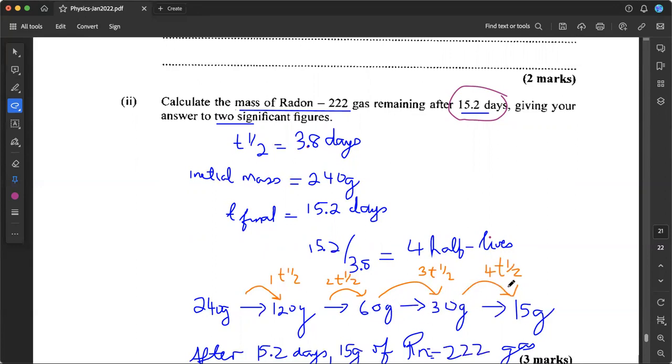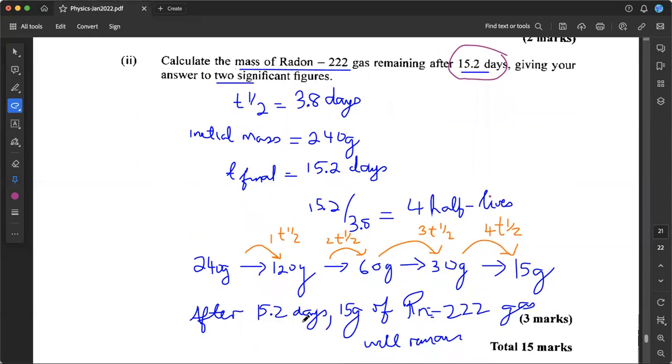I go through my fourth and final half-life to get to the 15.2 days. This will be halved and I'll end up with 15 grams. So after 15.2 days, which is 4 half-lives, I'll end up with 15 grams of radon-222 gas.